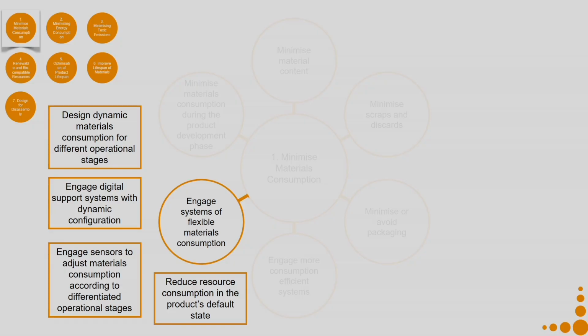So, sensors might work out better in this particular context. Say for example, you can also use sensors in a building. So, when people move out of that particular space, you can lower down the air conditioning, or you can switch off the lights. Reduce resource consumption in the product's default state.